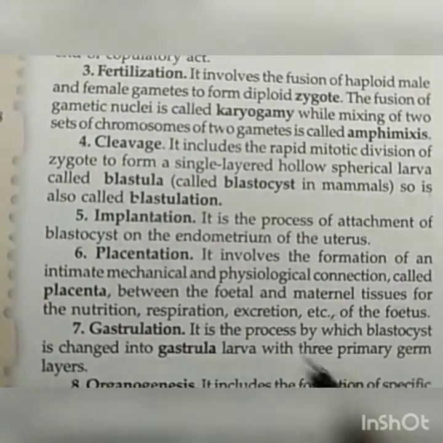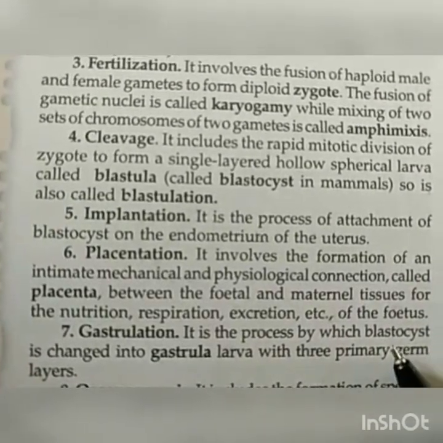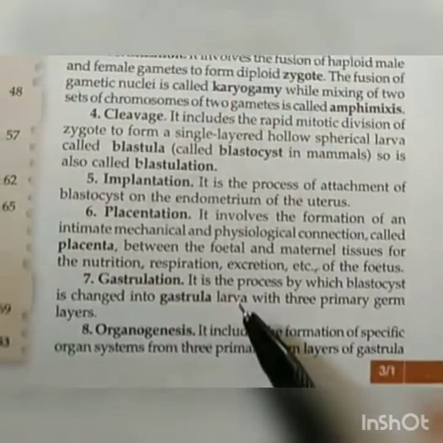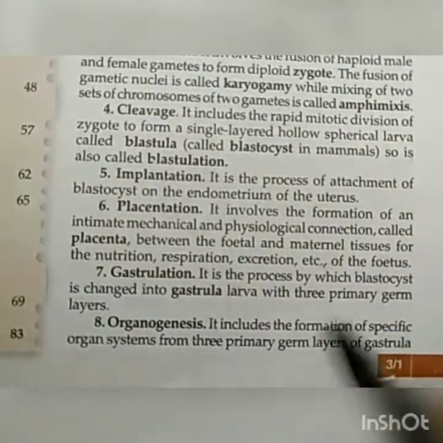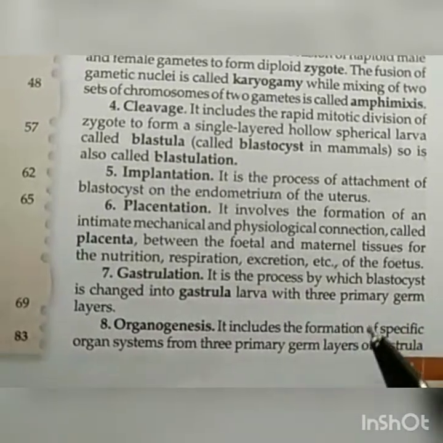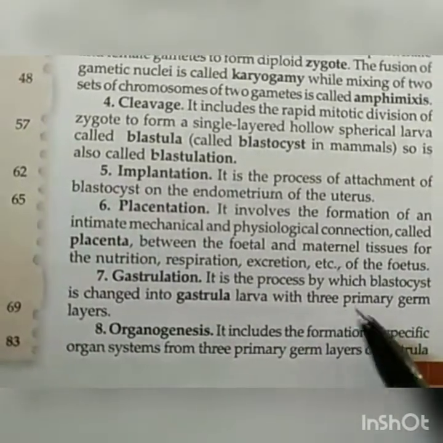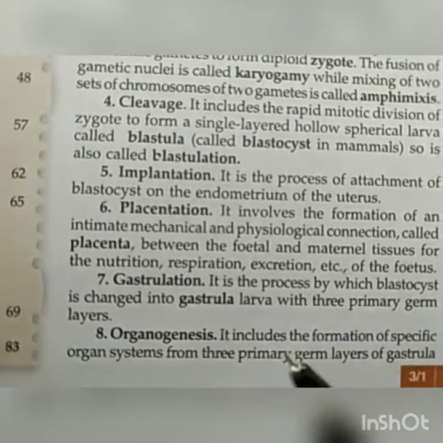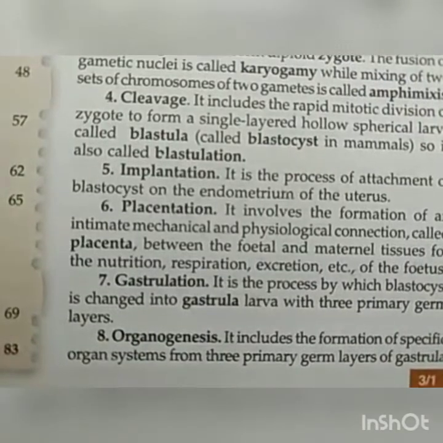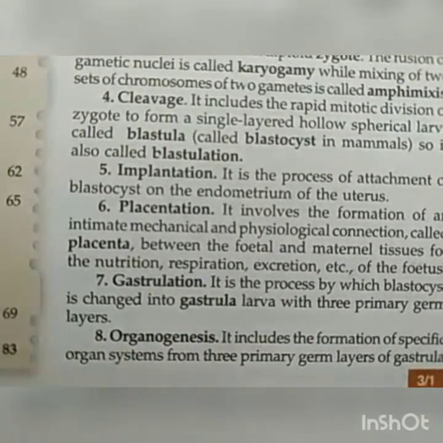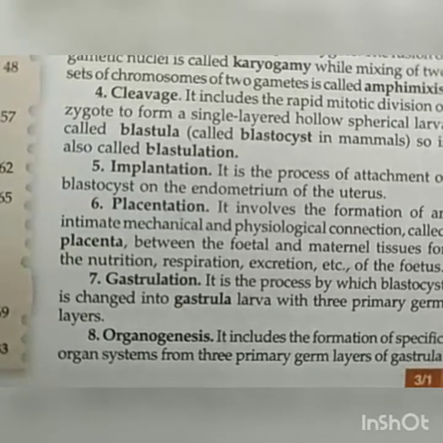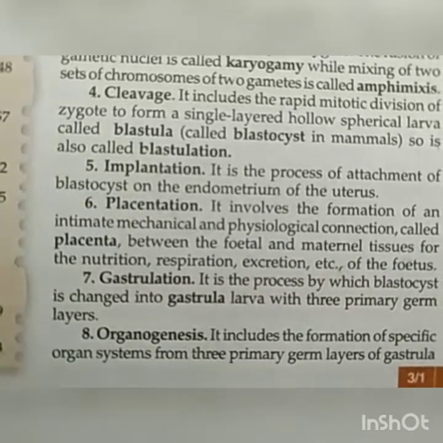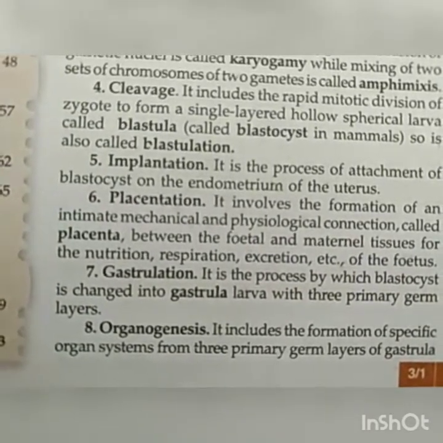Gastrulation is the process by which blastocyst, that is formed by cleavage from the zygote, is changed into gastrula larva with 3 germ layers, that can be ectoderm, endoderm and mesoderm, and all these 3 layers are responsible for formation of embryo. Okay, so the process of division of zygote into blastula is blastulation. Conversion of blastula into gastrula is said to be the gastrulation. Okay, and this is also known as gestation period, that is 9-month period of the female.